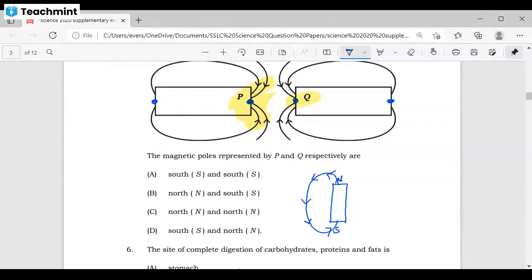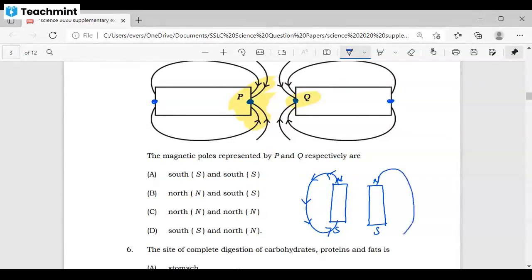Did you understand? From which pole do they start? Always the magnetic field lines start from the north pole and end at the south pole. Similarly, let me take one more magnet, north and south, even here also.